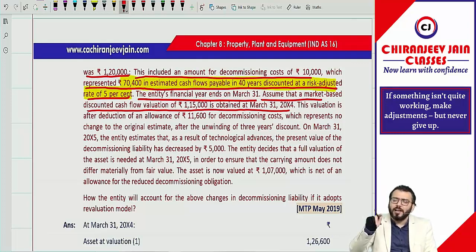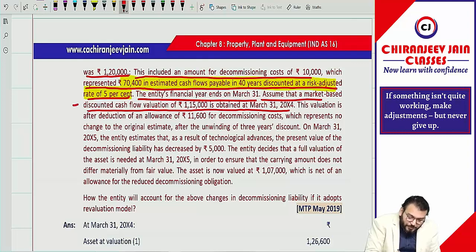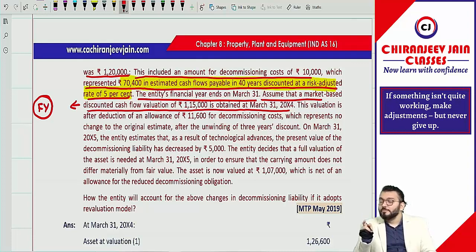Why do they require valuation? This information has been given to find out fair value for the revaluation model. One of the methods to find out fair value is discounted cash flow, and this is done under Ind AS 113. Market based, as I already said, fair value is based on market condition. So from this also you can understand that this is for fair value measurement. It means 1,15,000 is fair value.